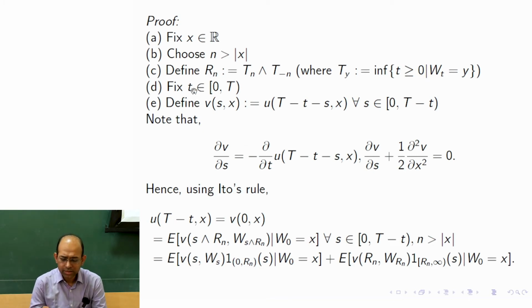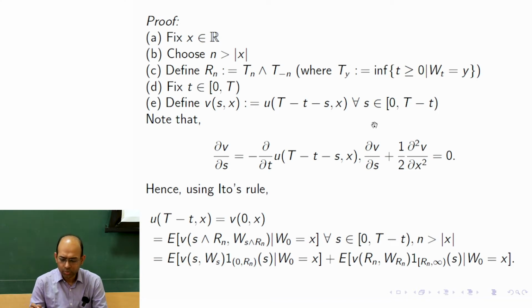Now we fix some small t in the interval closed 0 to open capital T. That is as expected, as we have already decided, because we are going to fix x and t. Okay, so with this fixed x and t, we define v(s, x). This function is defined as u(T - t - s, x) for all s in closed 0 to capital T minus small t.